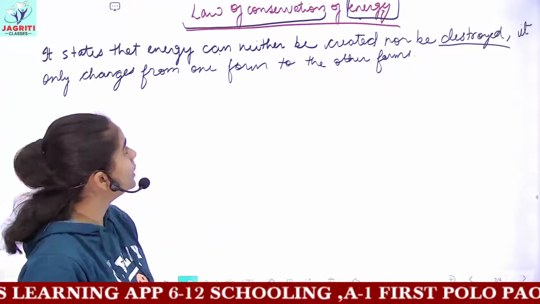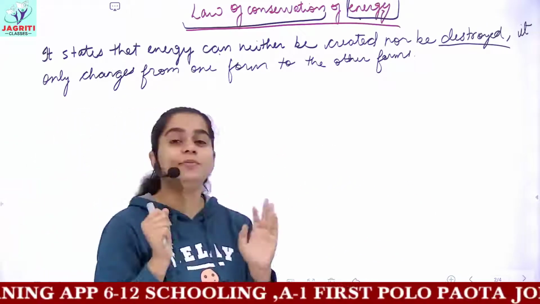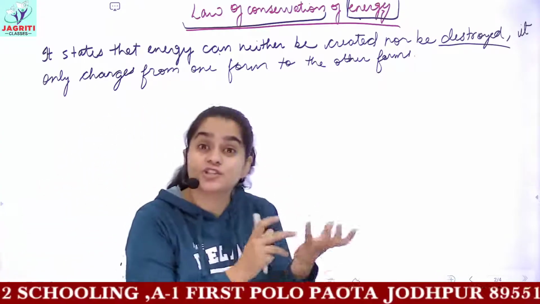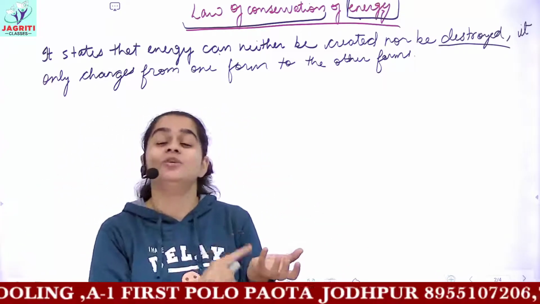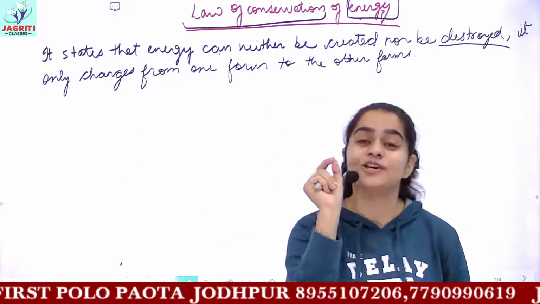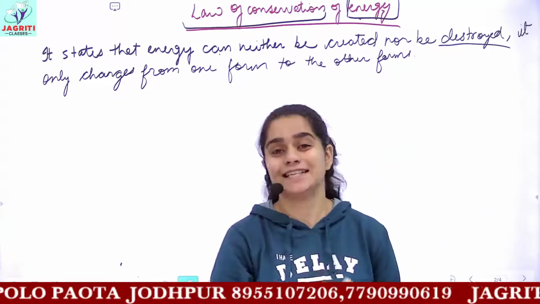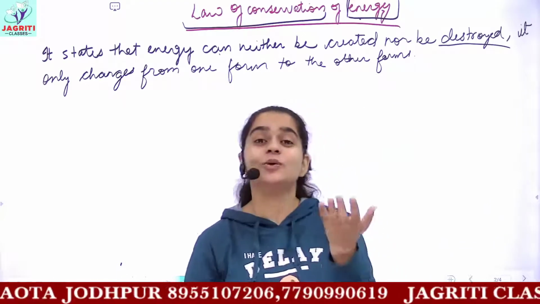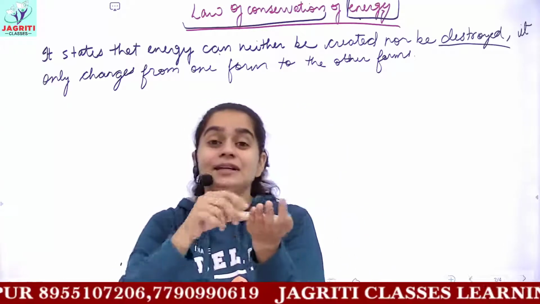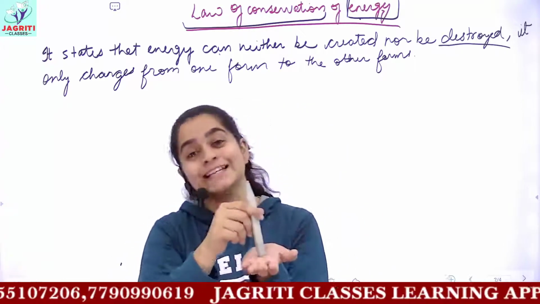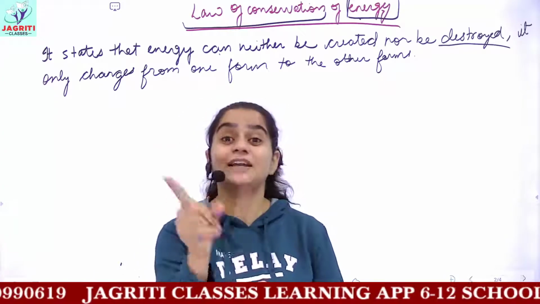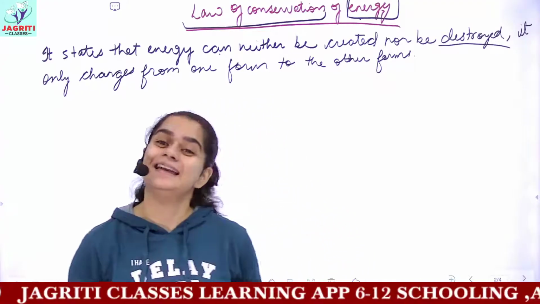So I told you that I stopped the moving object, that is, I made its kinetic energy 0. But when the object stopped, it would have which kind of energy? Potential. Because potential energy is the energy of an object due to position, shape and state. So it is in the state of rest and it has now a fixed position. It is lying at a fixed position at rest. So now the object has 0 kinetic energy definitely, but it also has potential energy.